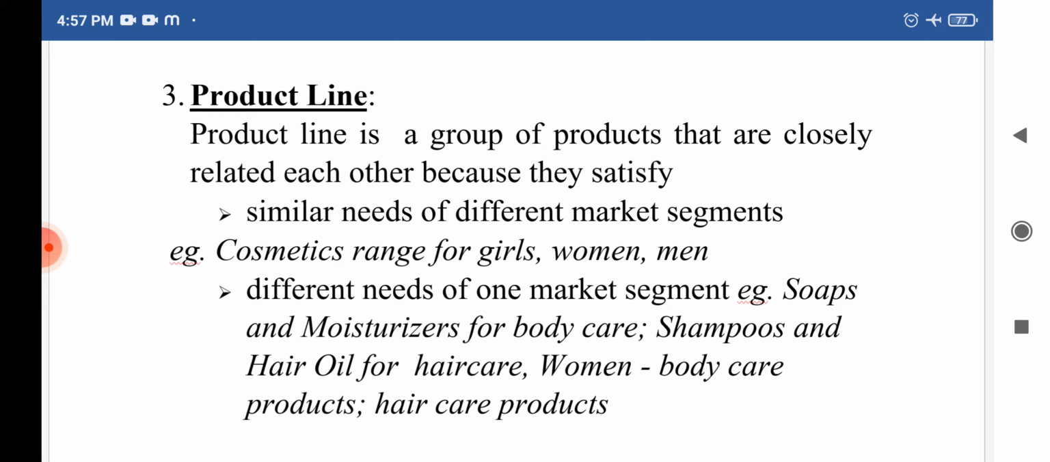Similar way, different needs of one market segment, for example, soaps and moisturizer for body care, shampoos and hair oil for hair care, then women body care products, hair care products, etc. are called as what? Product lines. So product line is a group of products which are closely related with each other, and the reason is they satisfy the similar needs of different market segments as well as different needs of one market segment.